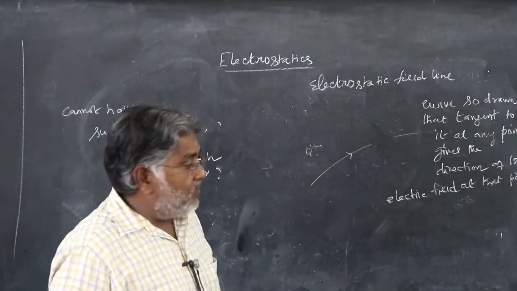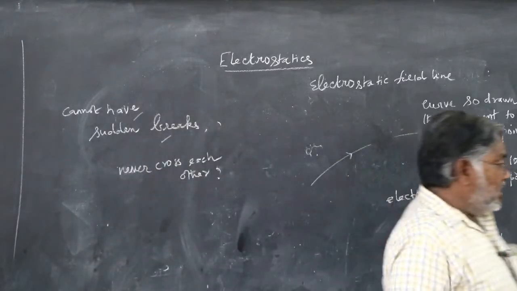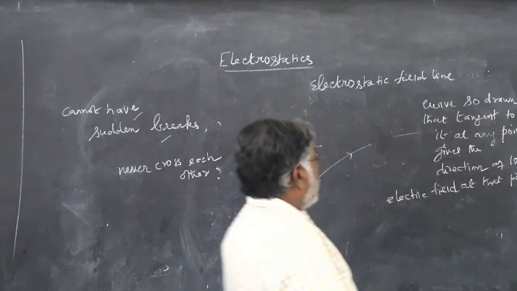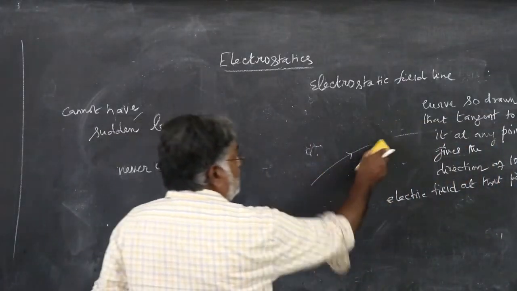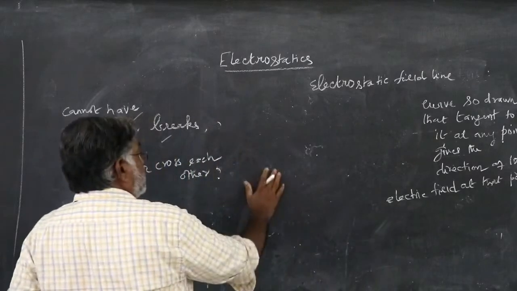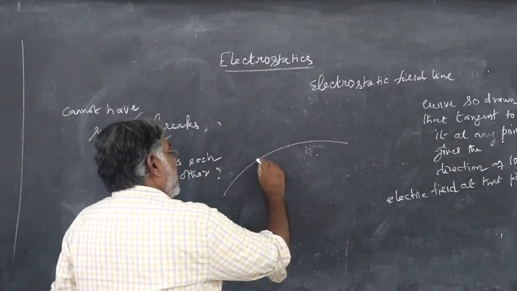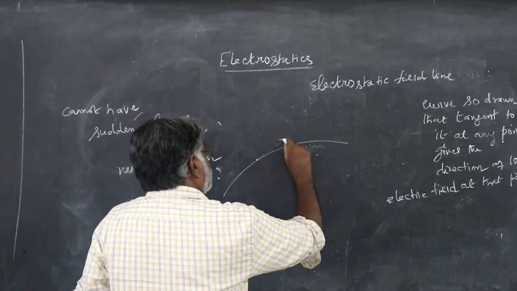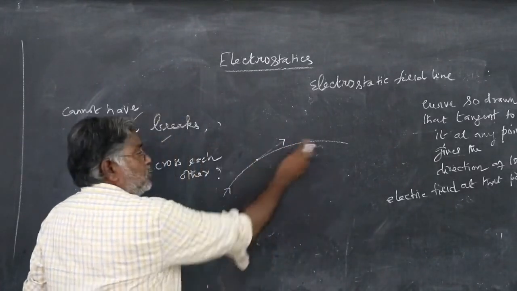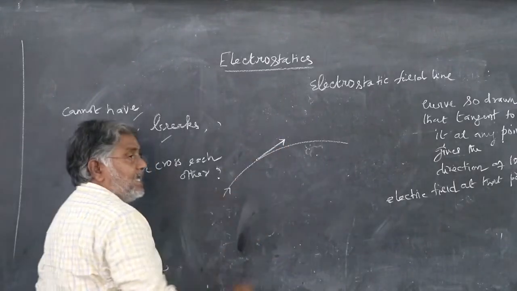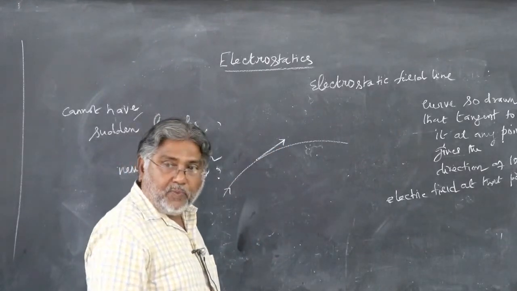So what is the field line? It's a path or a curve drawn in such a way that the tangent to it at any point. See, if this is an electric field line, at any point if you draw a tangent to this curve, this has to give you the direction of the electric field at that point.